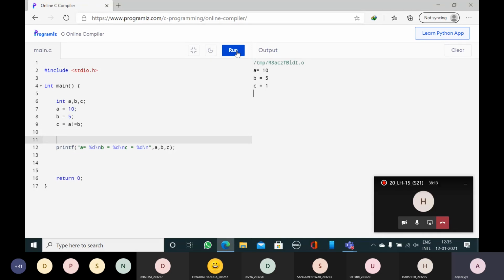In these relational operators, anybody having any doubts? No doubt, sir. Now, what is the next type of operators we have discussed? Assignment operator. Now for assignments, only one variable is required.